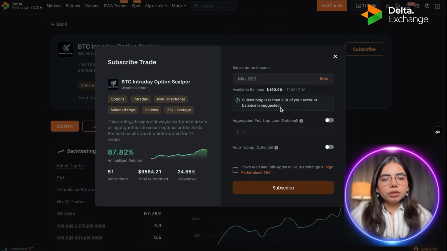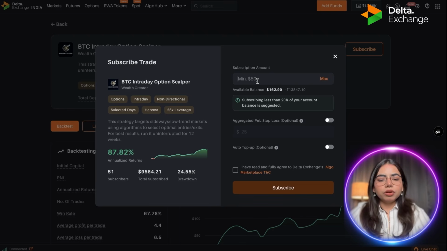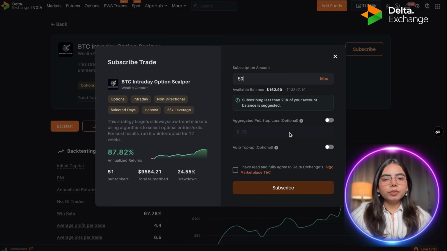Also below this, there will be a warning keycard, which says subscribing with less than 20% of your account balance is suggested when you are subscribing to the options strategy, right? So for the demo, I'm going to subscribe with $50. Below that, you will see the aggregate PNL stop loss option, but to open this, you need to swipe this toggle. Once you swipe the toggle, you can write your stop loss.